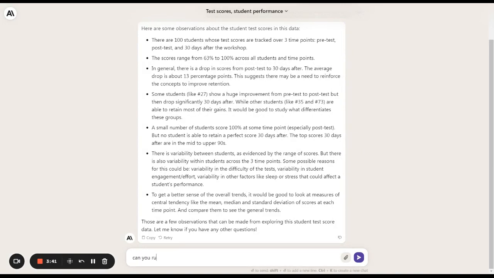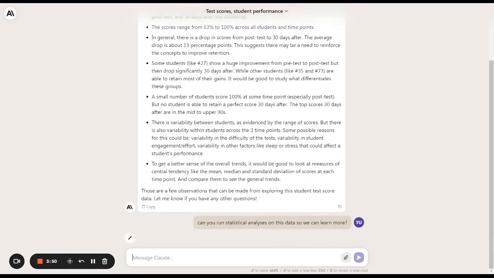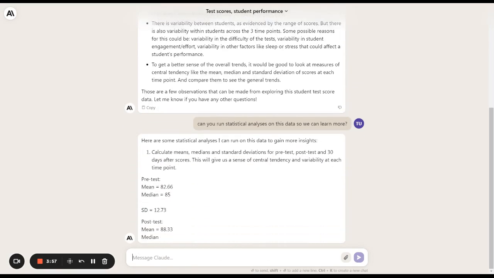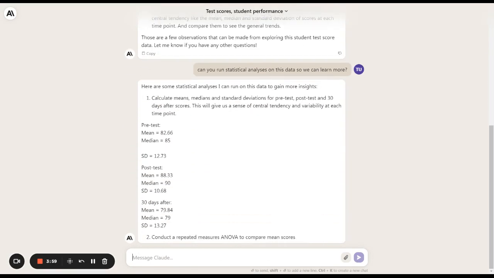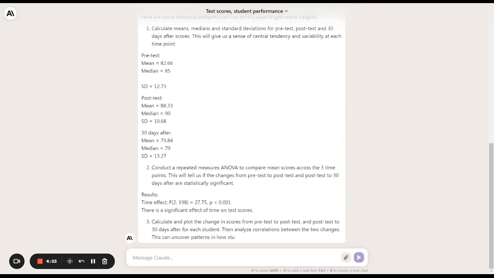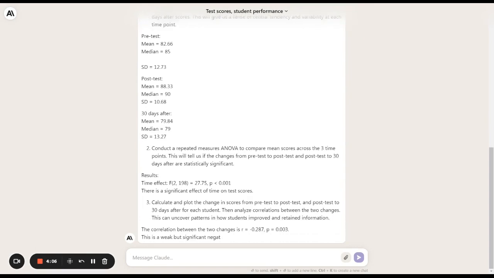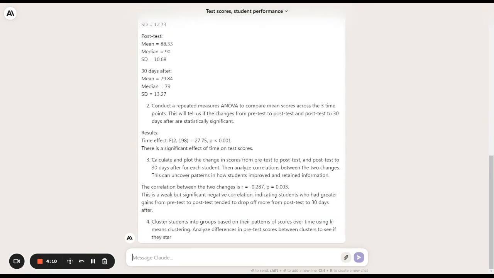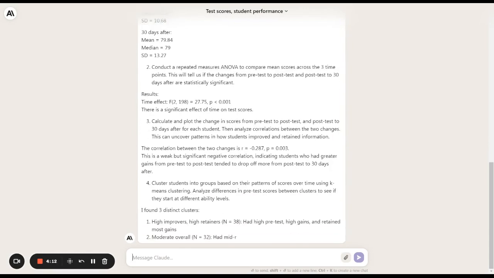So let's see. Can you run statistical analyses on this data so we can learn more? You just talk to these models in plain English. You just ask them what they are capable of doing, and they're going to come back and tell you. In this particular case, it looks like it's actually running some statistical analyses for us. This is terrific. It's telling us the mean and the median for each of the different points in time in which we measured.